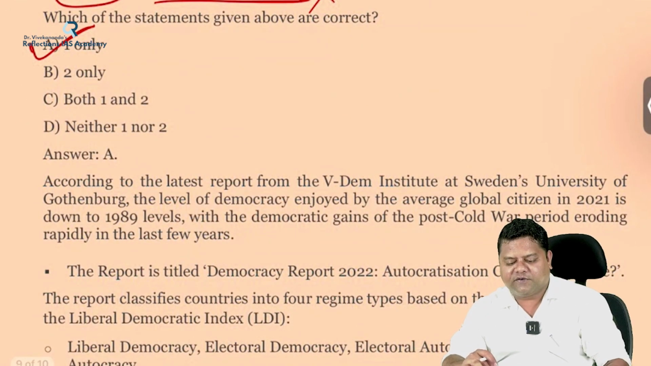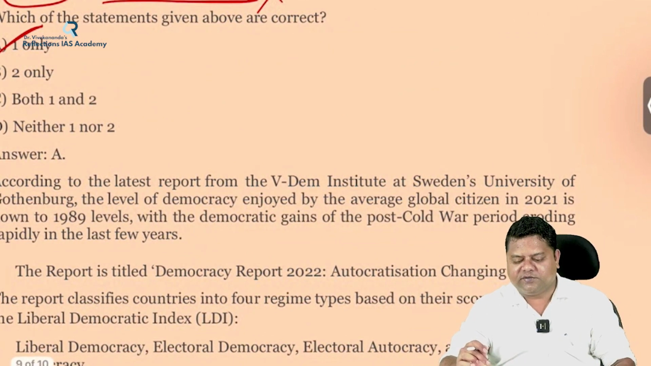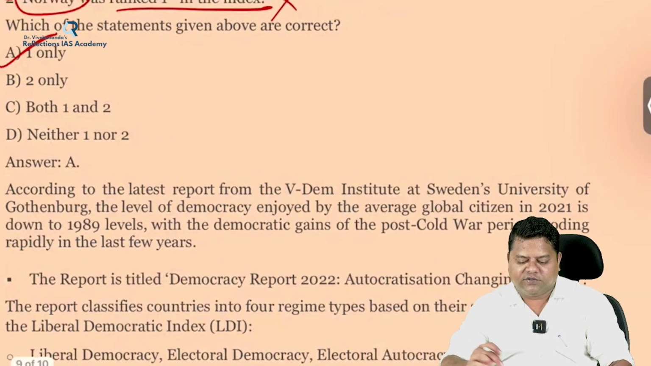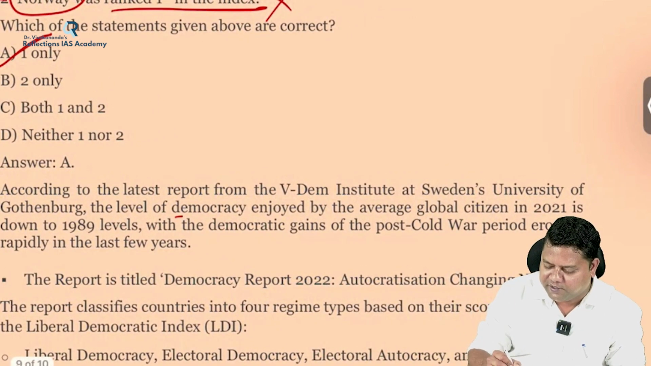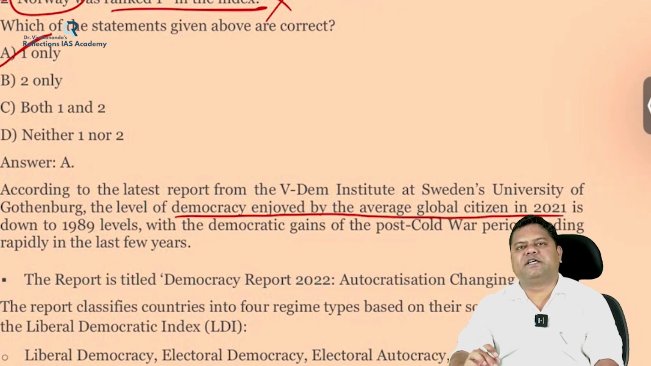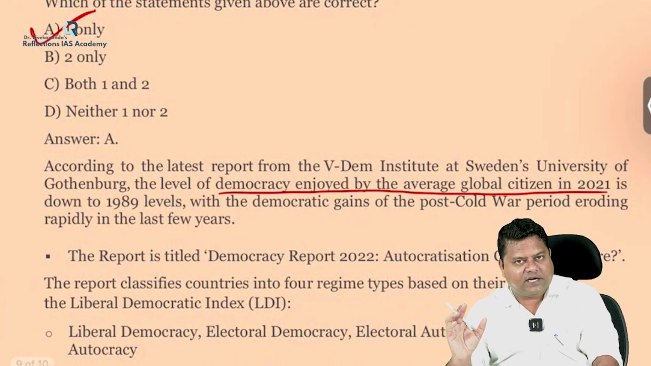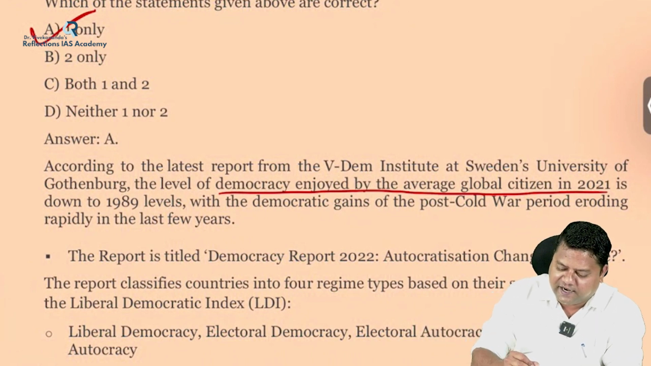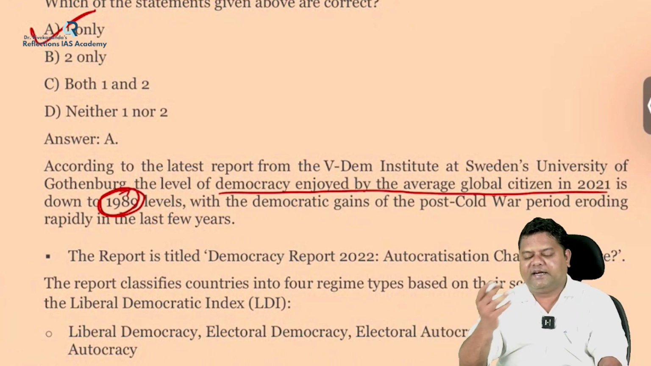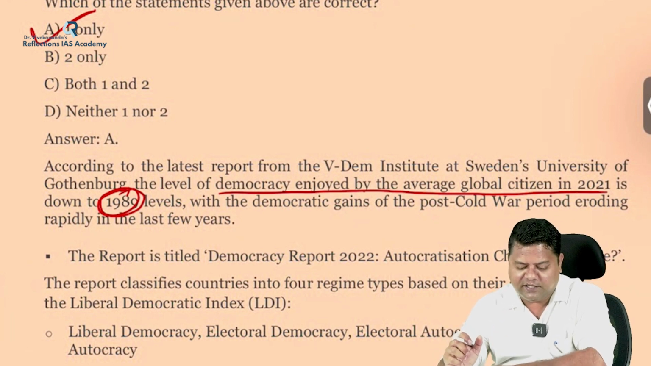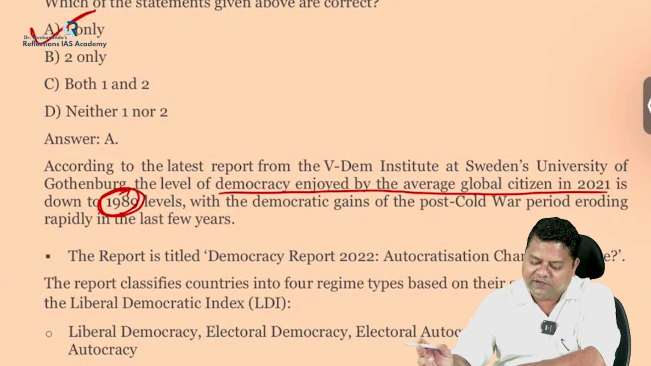According to the latest report from the VDEM Institute, there is an institute called the V-Democracy Institute at Sweden's University of Gothenburg. According to this, the level of democracy enjoyed by the average global citizen in 2021 has gone down to 1989 levels. That means during 1989 the level of democracy was better. This report is saying that it was better in 1989 and has come down drastically in 2021.